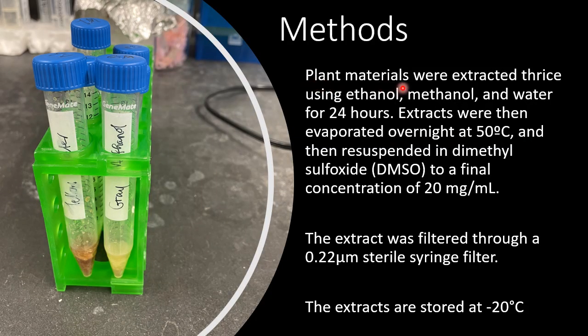The plant materials, which are the powders, were extracted thrice using ethanol, methanol, and water for 24 hours. Extracts were then evaporated at 50 degrees Celsius, and they were resuspended in dimethyl sulfoxide (DMSO) to a final concentration of 20 mg per ml. The extracts were filtered through a 0.22 micrometer sterile syringe filter, and the extracts were stored at -20 degrees Celsius. They were extracted thrice to make sure that there was optimum extraction.